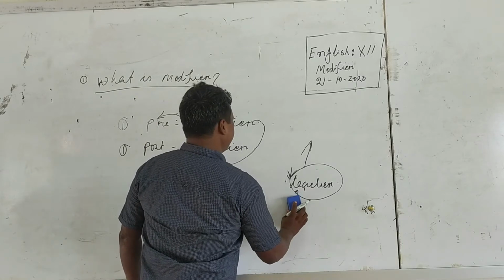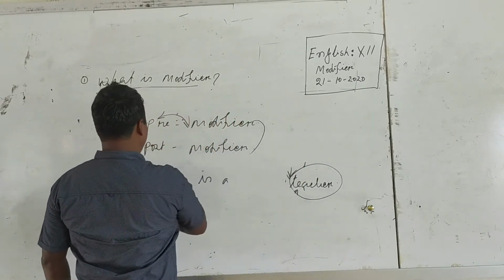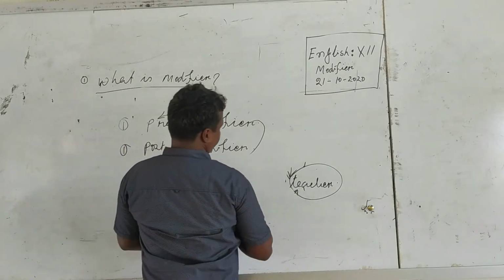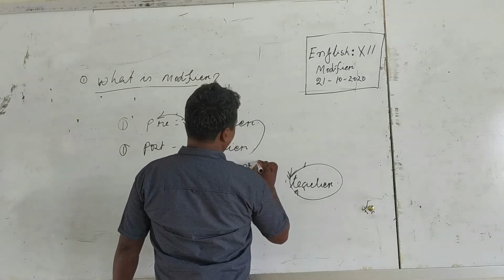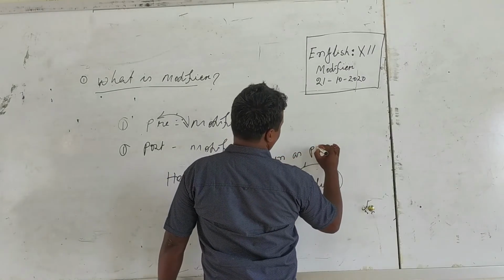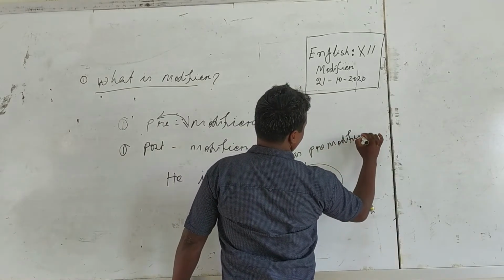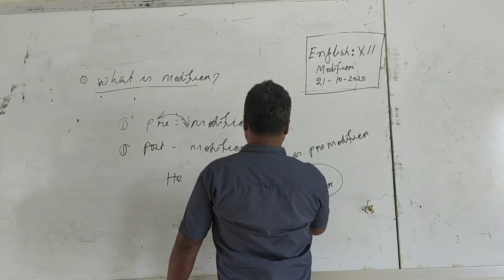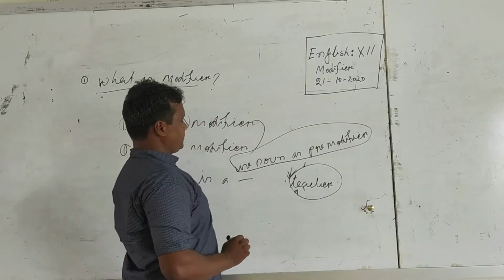In the question paper, you will find a question such as: use noun as pre-modifier.